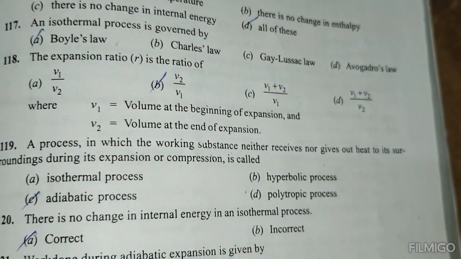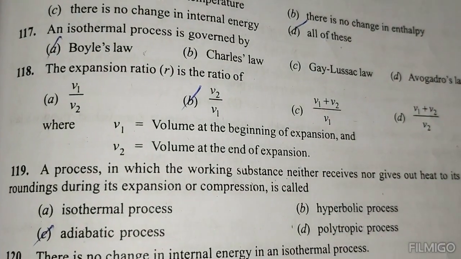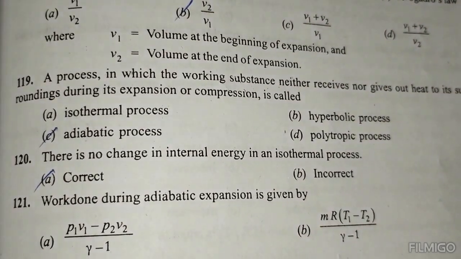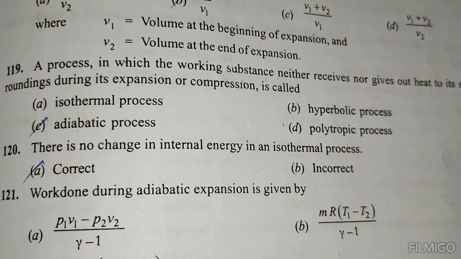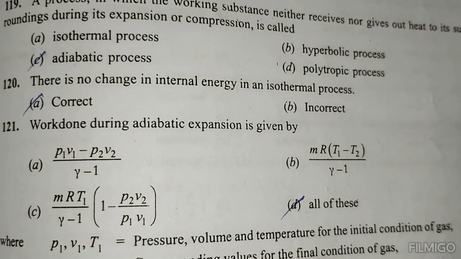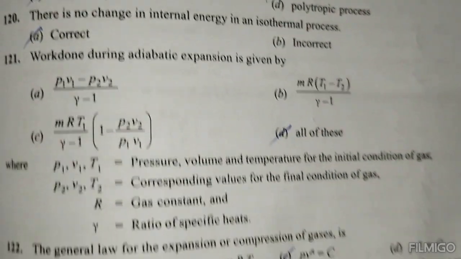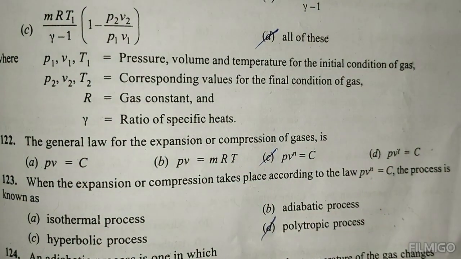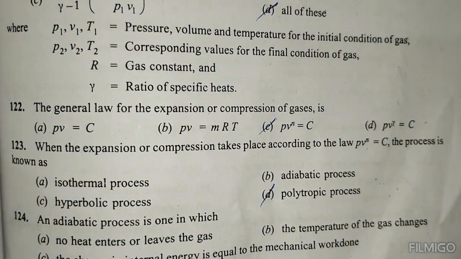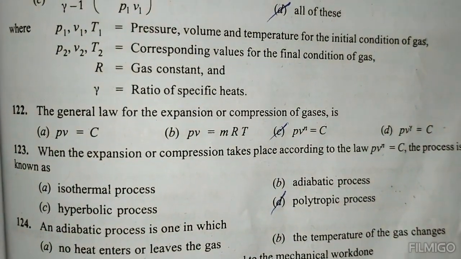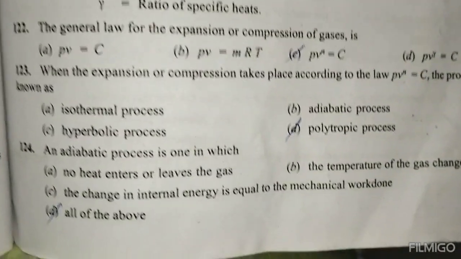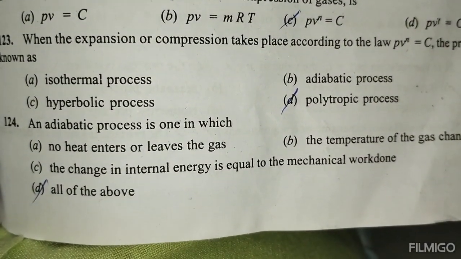A process in which the working substance neither receives nor gives out heat during its expansion or compression is called an adiabatic process. There is no change in internal energy in an isothermal process. Correct. Work done during adiabatic expansion is given by all of the above. The general law for the expansion or compression of gas is PV^n equals C. When the expansion and compression takes place according to the law PV^n equals C, the process is known as a polytropic process. An adiabatic process is one in which all of the above.